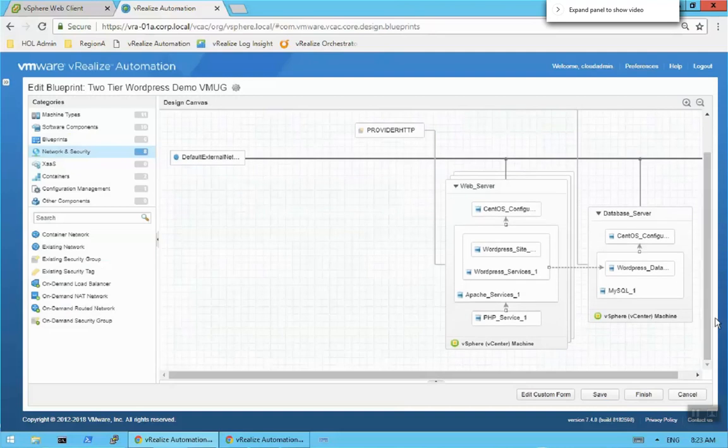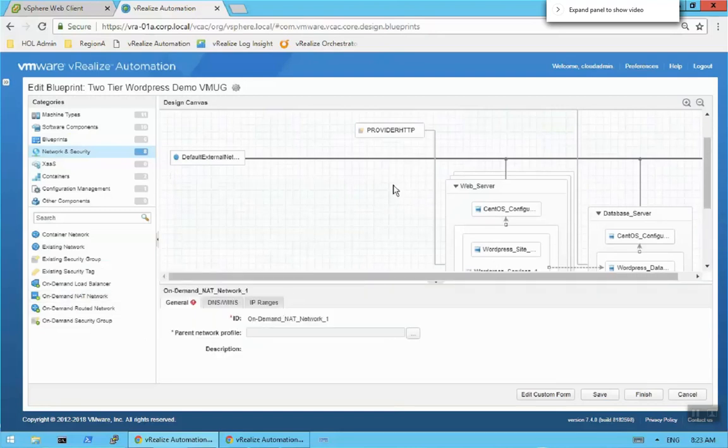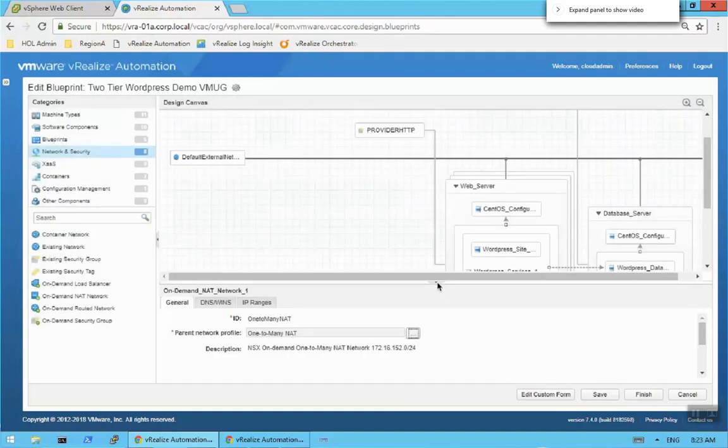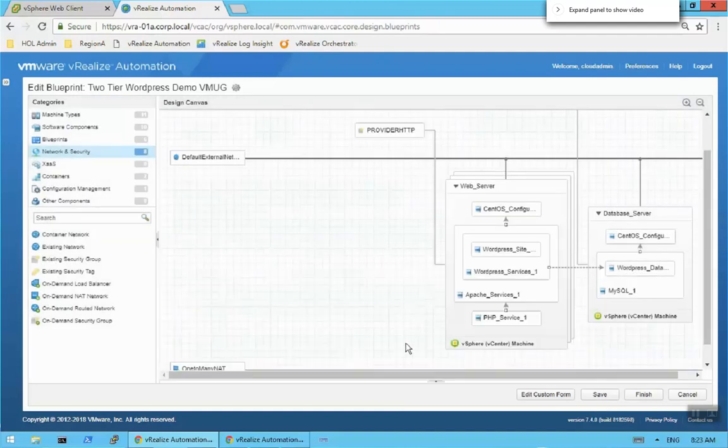But remember, the next thing we want to do is bring in that NATed network. So now I'm going to bring in this NATed network over here, drag and drop. Right now, the web server and database server are configured to the external network, and I need to change that. So I'm going to configure this NAT network to the one-to-many NAT.